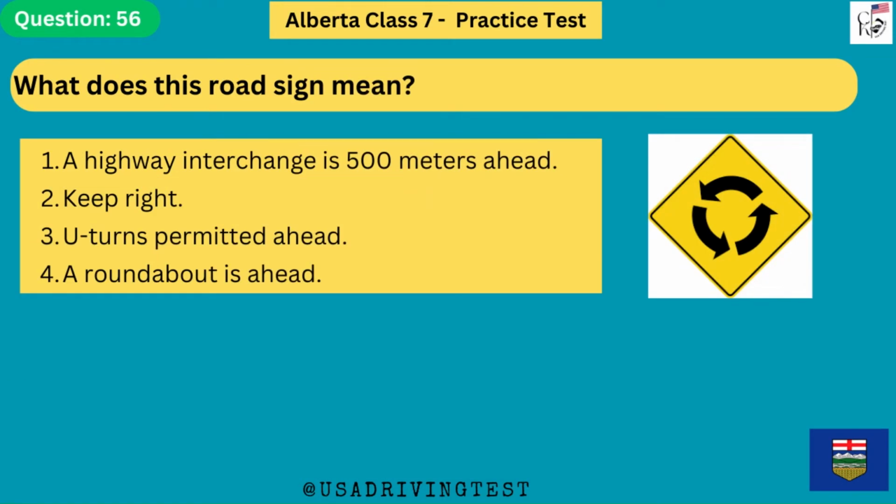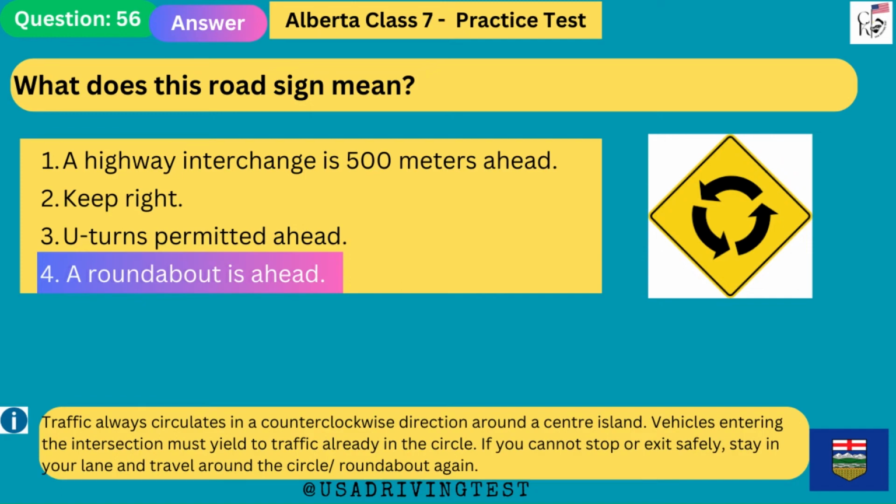What does this road sign mean? 1. A highway interchange is 500 meters ahead. 2. Keep right. 3. U-turns permitted ahead. 4. A roundabout is ahead. The answer is 4. A roundabout is ahead. Traffic always circulates in a counterclockwise direction around a center island. Vehicles entering the intersection must yield to traffic already in the circle. If you cannot stop or exit safely, stay in your lane and travel around the circle/roundabout again.